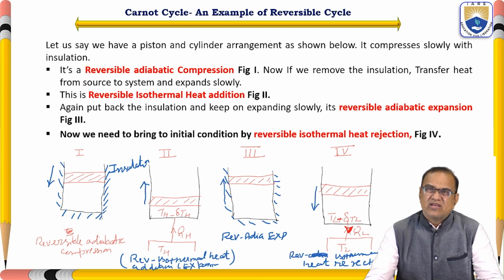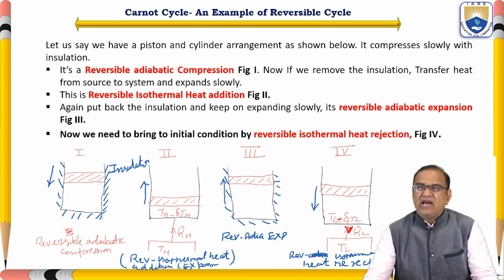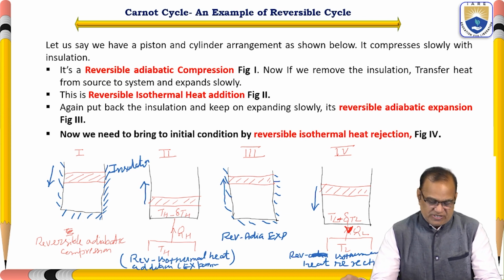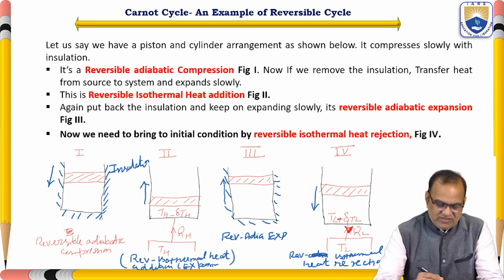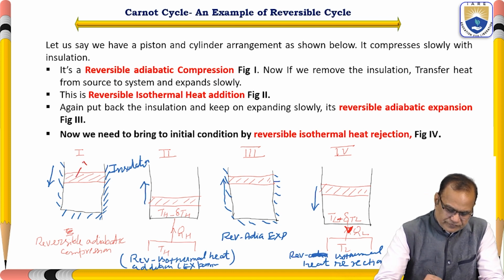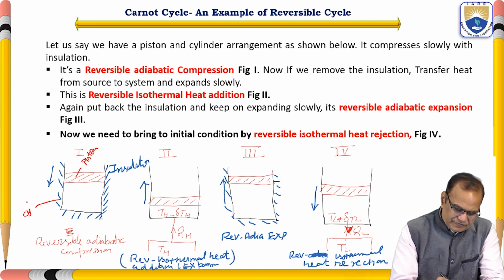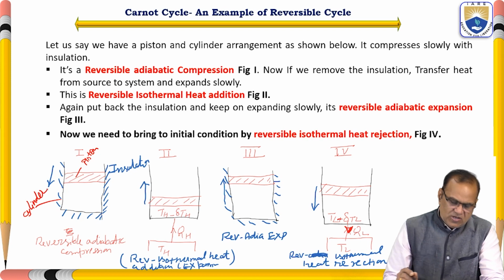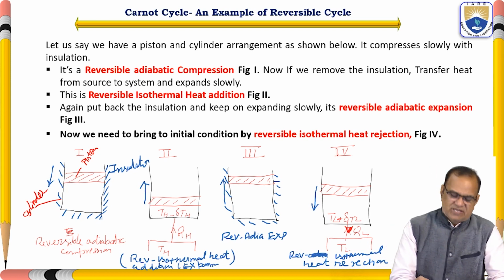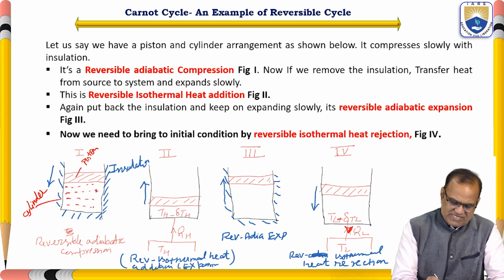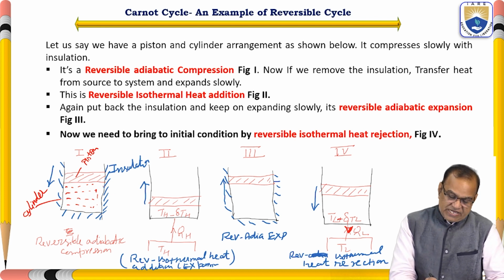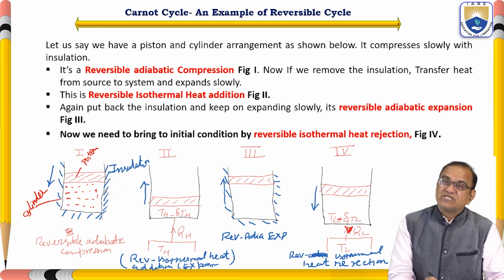Let us say we have a piston and cylinder arrangement as shown below. It compresses slowly with insulation. You can see this is the piston here, and this is the cylinder here. Some gas is here, and this is insulated, which means heat will not go outside and heat will not come inside.